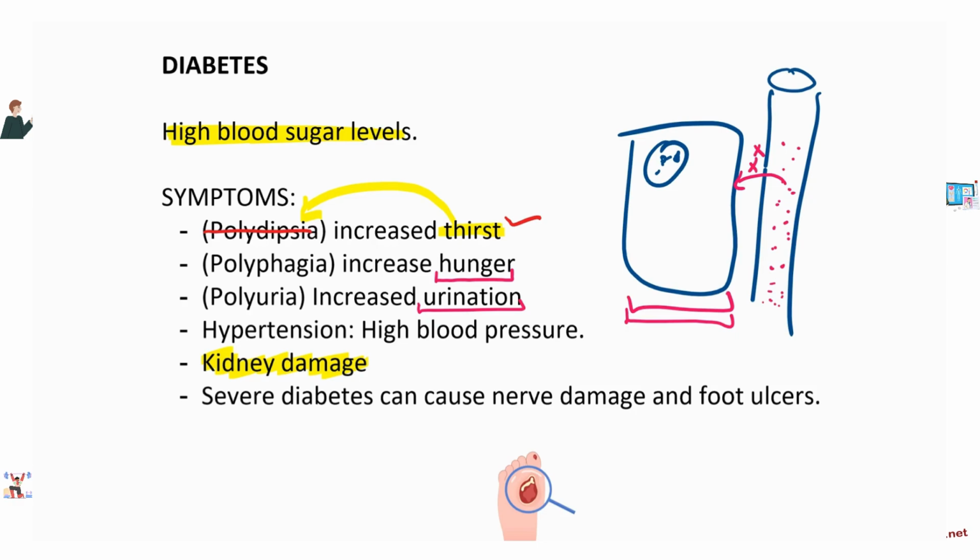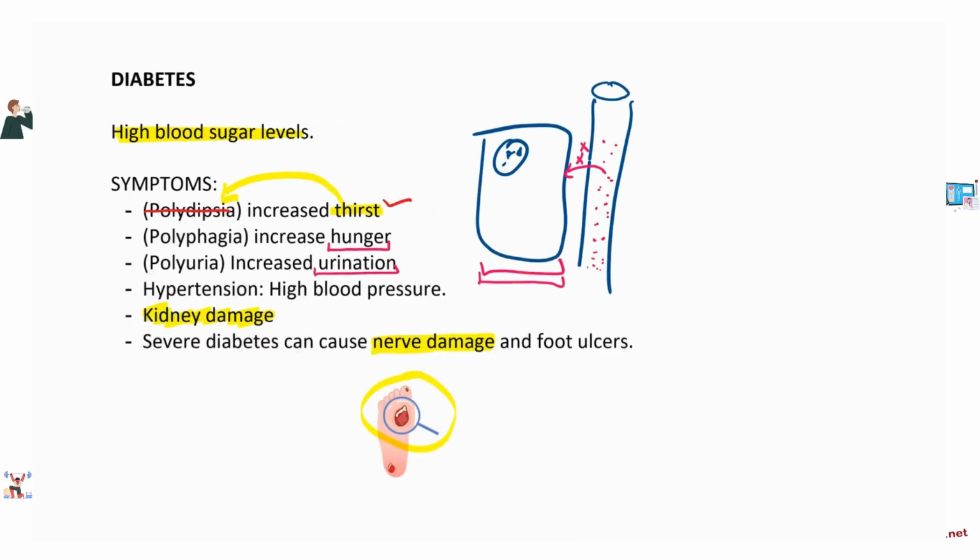Severe diabetes can also damage the nerves, right? A lot of blood glucose can also damage nerves. So when the nerves are damaged, you're not able to feel much. If you're not able to feel much, you might not even know that you're getting these injuries like ulcers and stuff. Okay? So these are the symptoms of diabetes.